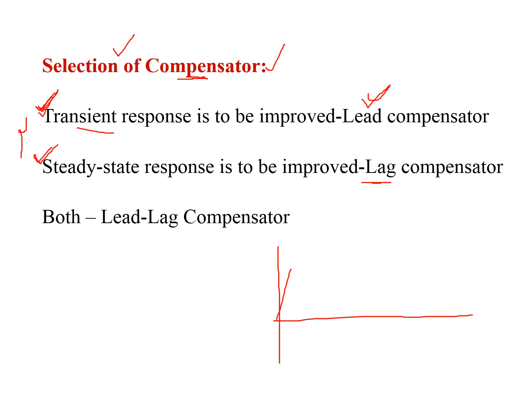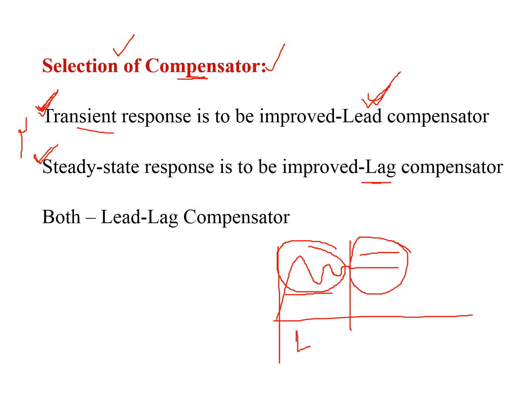We have transient as well as steady state responses. Up to this point is the transient response and this one is the steady state response. If you want to improve the transient response, we consider the lead compensator. If you want to improve the steady state response, then we consider the lag compensator. For improving both transient as well as steady state, we consider the lead lag compensator. That is the selection of compensator.